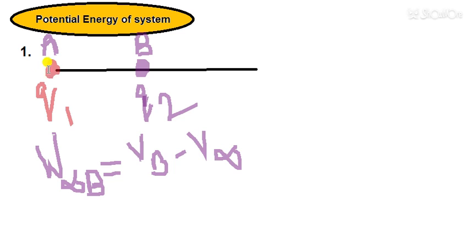So only q1 is the source charge, and this we have already calculated; its result comes out to be 1 by 4 pi epsilon naught q1 q2 by r.